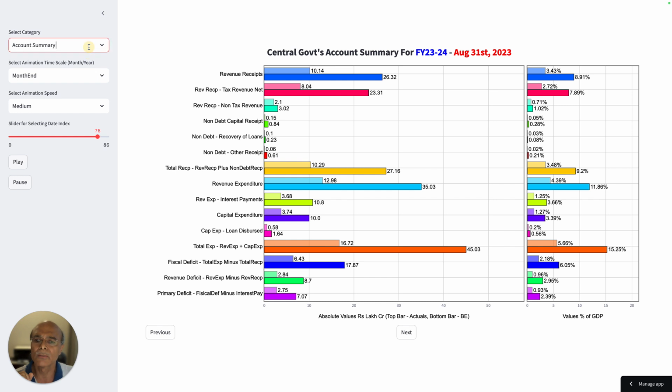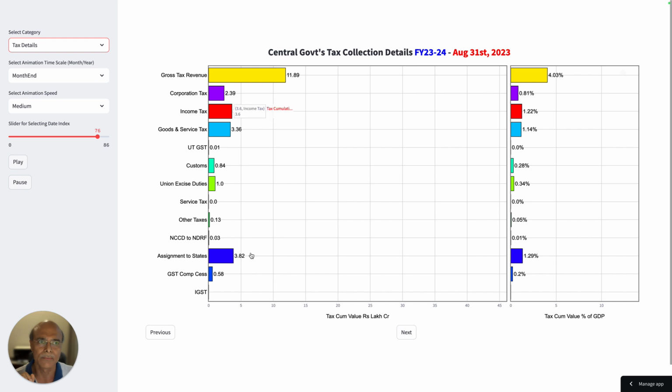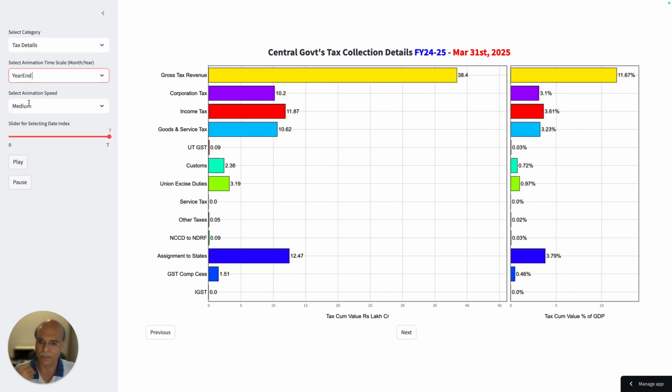Now, because we have less time, let's look at the tax details, which is important. As I told you, for tax detail I don't have the budgetary estimate numbers on the Auditor General's website, so what I have done is that I'm going to use a yearly time scale. Now, in the yearly time scale, if I go previous, because I am in 31st March 2025, you see the total gross tax revenue is 38.4 lakh crores.